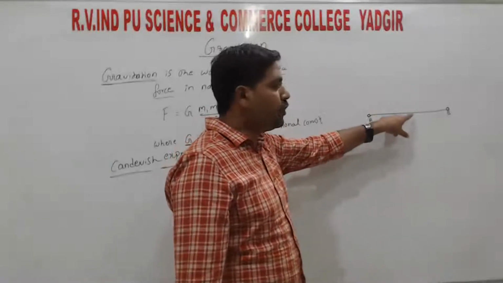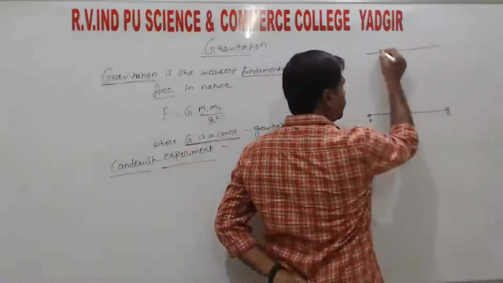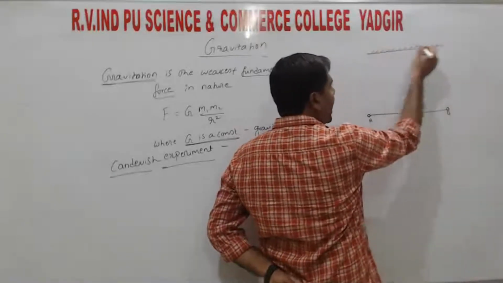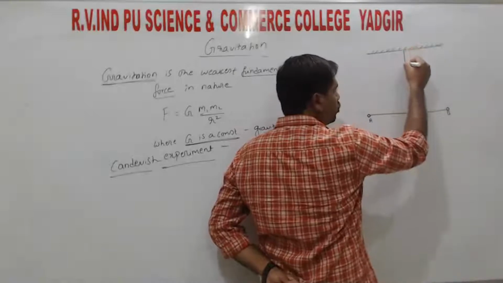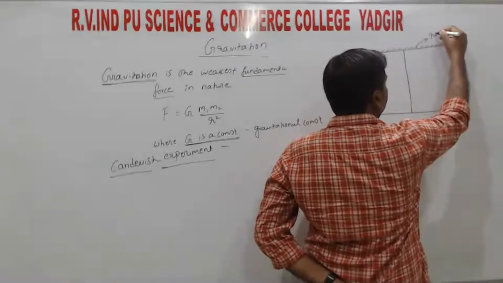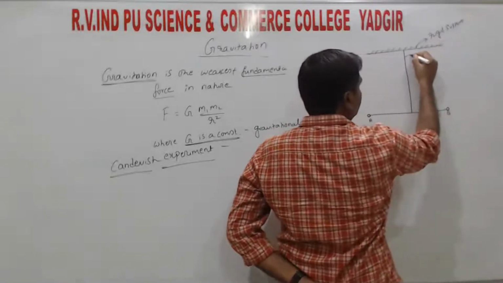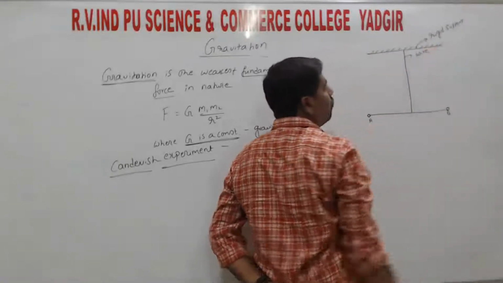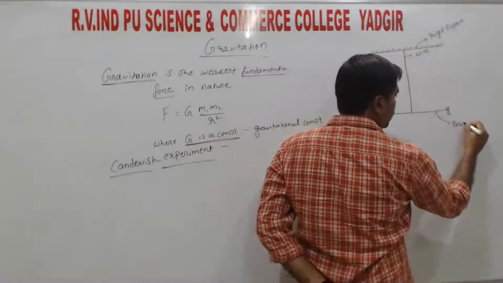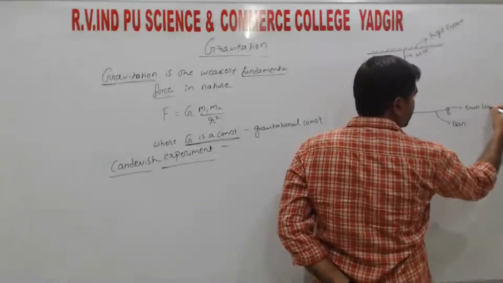This is made to be freely suspended from a rigid support. Suspend means letting it hang freely through the wire. So this is the rigid support and this is the connecting wire, this is the bar and these are the small lead spheres.